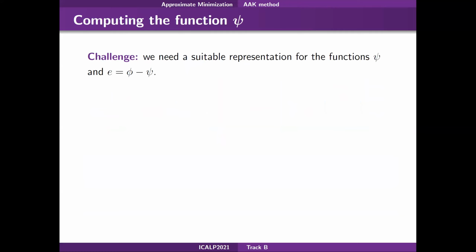Now, we want to compute the function psi and the function E, which is the difference between phi and psi. The main challenge is to choose a suitable representation. To do this, we define those functions in terms of two auxiliary WFAs. The key point is to select constraints on the parameters of those WFAs to leverage the properties of automata while still keeping the formulation general. So we define the first WFA A hat with a number of states j greater or equal than the target size of the best approximation.